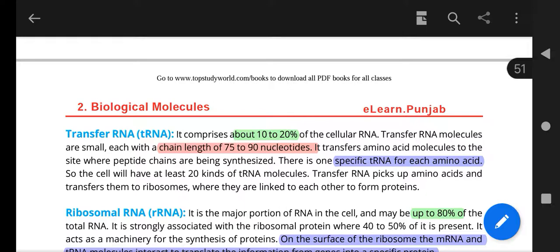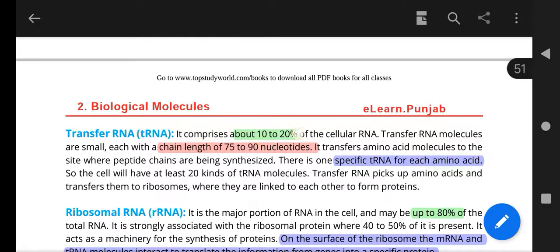It has a fixed length of 75 to 90 nucleotides. And there is one special feature: there is one specific transfer RNA for each amino acid. As we discussed in the protein section, most proteins are made from 20 types of amino acids, so there will be 20 types of transfer RNA present for that requirement.